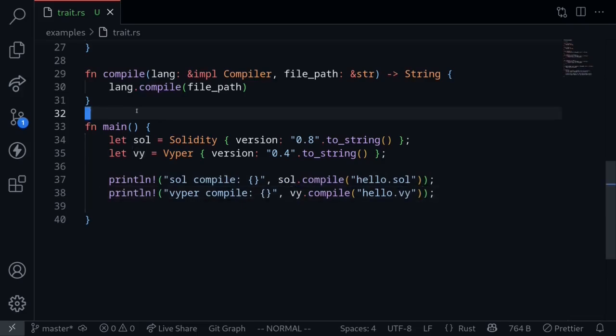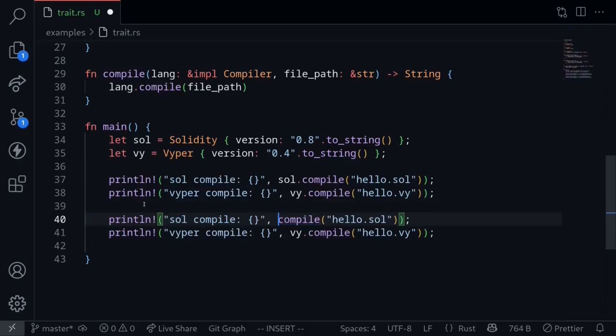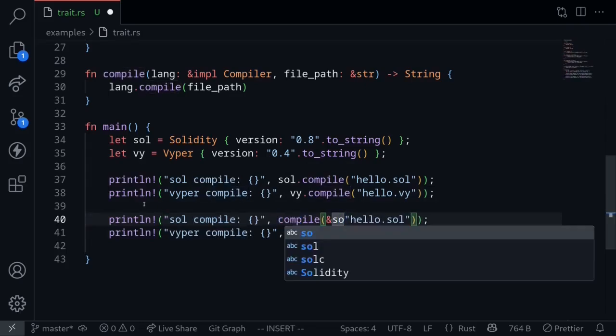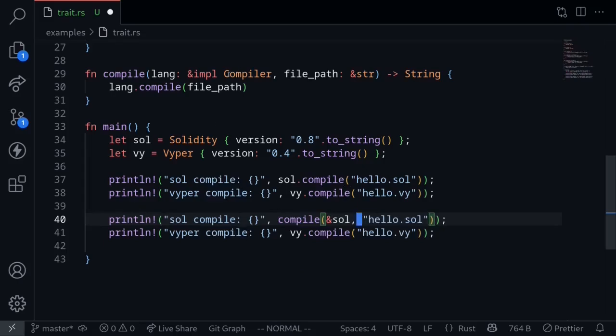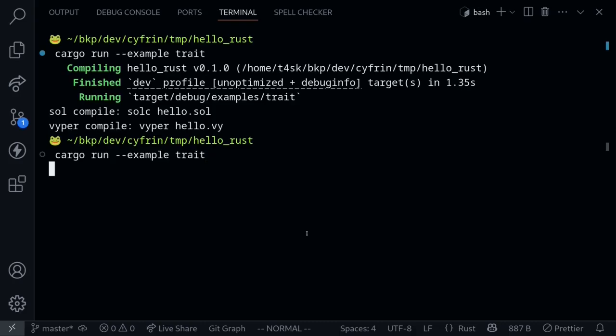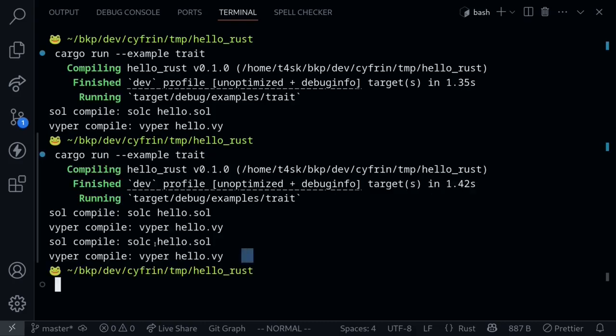The other way to call the function compile is to simply pass it into the function compile. So we can say, let's copy these and then paste it here. So we'll call the function compile, passing in a reference to the solidity struct. Here it is a reference to something that implements the compiler trait, and the solidity struct implements the compiler trait. And for Viper, we'll do the same. Something that implements the compiler trait. This will be a reference to Viper. Let's execute the code again. And again, we get the same outputs printed.